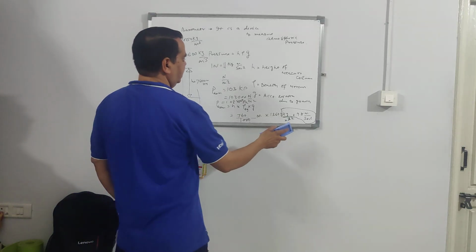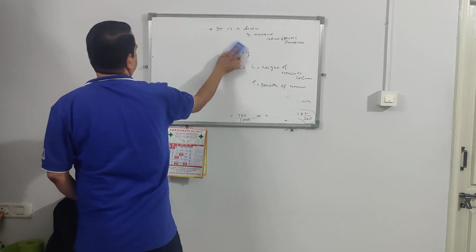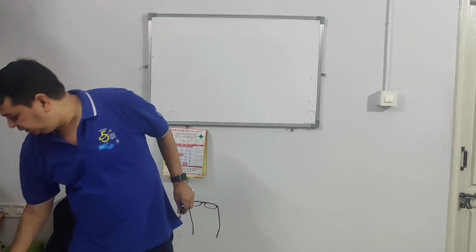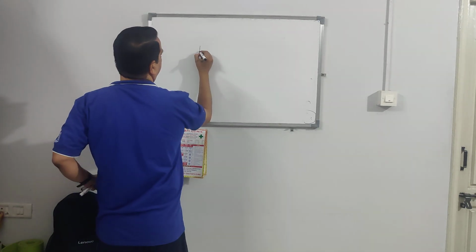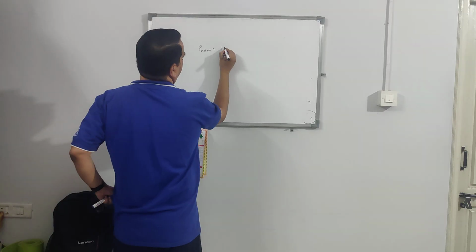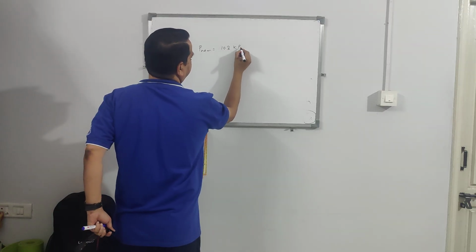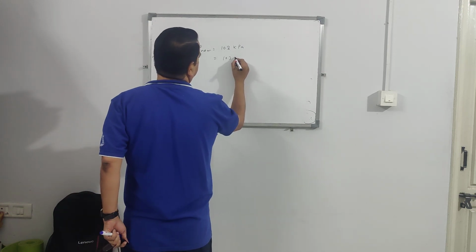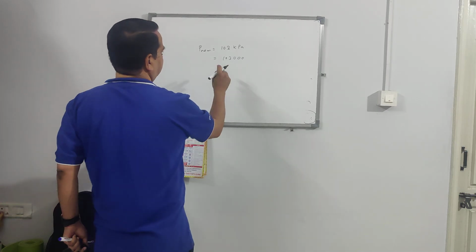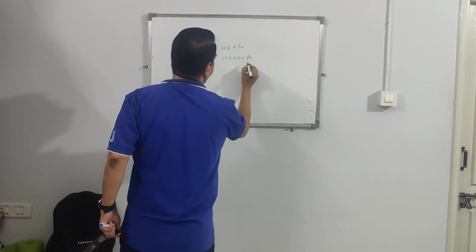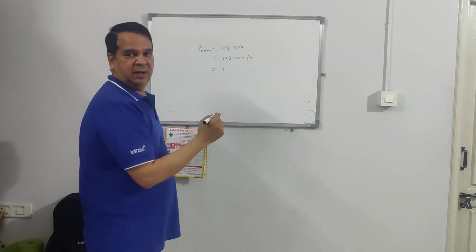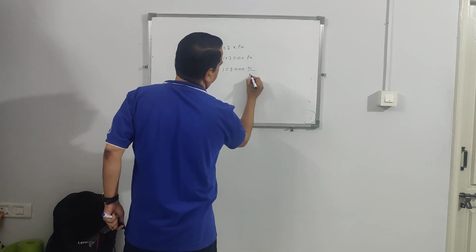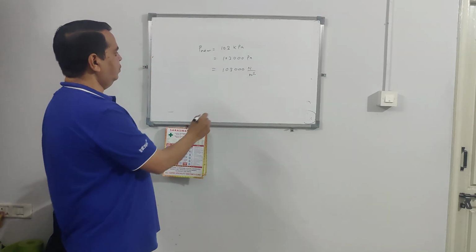How will we say that atmospheric pressure is a big number? See, we told now atmospheric pressure is equal to 103 kilopascal. Kilo means thousand, so it is 103,000 Pascal, which is equal to 103,000 Newton per meter square.